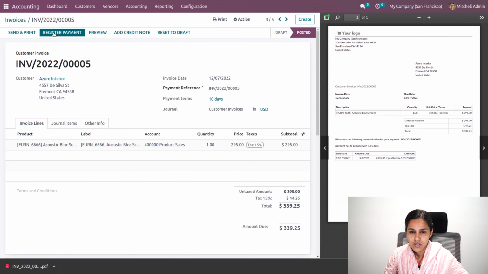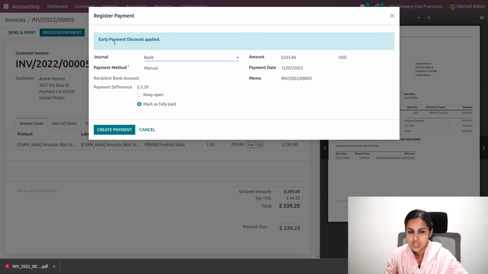So once it is confirmed, that is, once the invoice is sent to them and the customer makes payment, you can click on the register payment option, and you can add the journal. So here you can see the early payment discount is applied. Since we use the payment term of 10 days, if the customer is making payment within those 10 days, you'll get a 1% discount. So that discount, you can see the payment difference is 3.39 and the amount is 335.86 and it should be marked as fully paid.